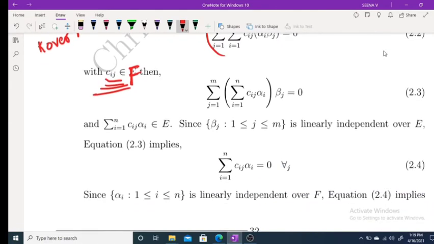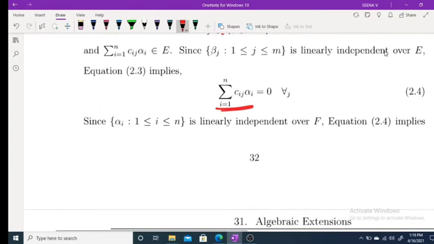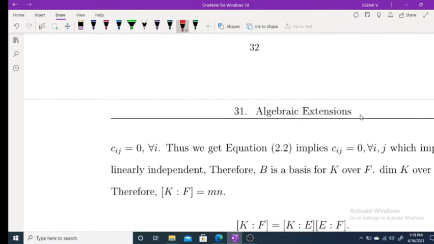Now this is equal to 0, and this summation you can replace like this. But beta_j's are linearly independent, and sum equal to 0 means each coefficient equal to 0. This coefficient equal to 0 for every j, and alpha_i's are linearly independent over F. So equation 2.4 implies c_ij equal to 0 for every i.